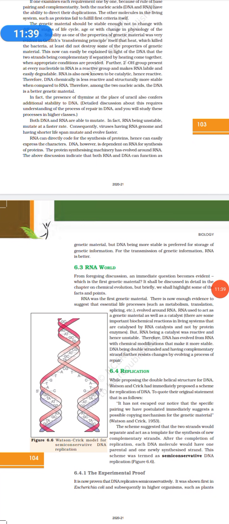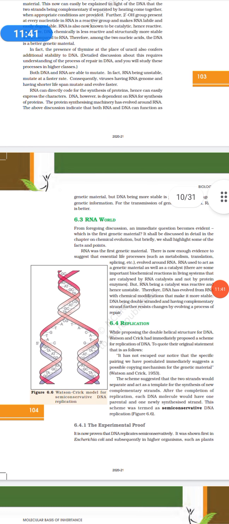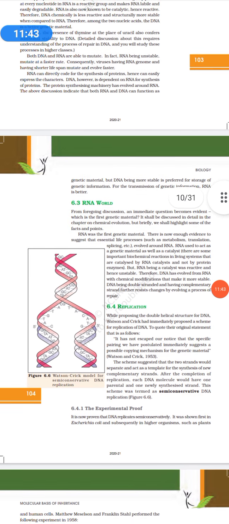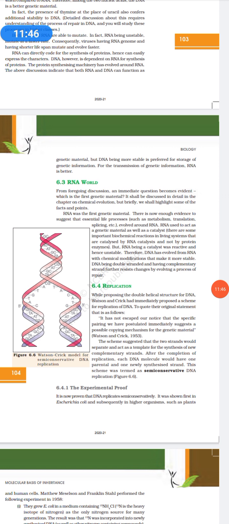So we saw in the central dogma where DNA is converted to mRNA and then into proteins. Okay, so that's it for now. Thank you.